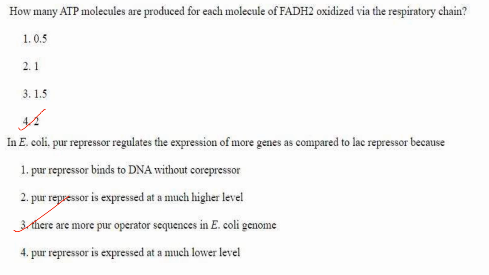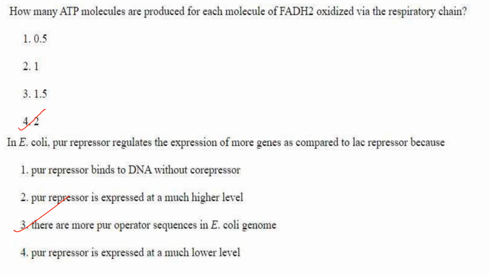So purine repressor regulates expression of genes mainly involved in purine nucleotide biosynthesis, and lac repressor regulates genes involved in lactose metabolism. You all know that. Now purine repressor does not require a co-repressor. It does require a co-repressor. So option 1 is not correct. The co-repressors for purine repressor are hypoxanthine and guanine.